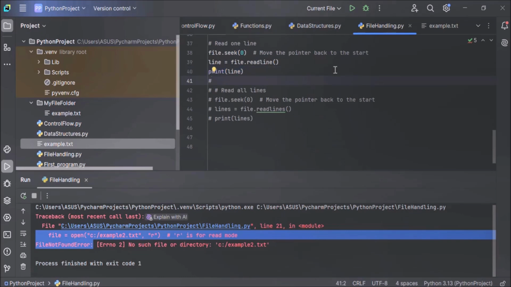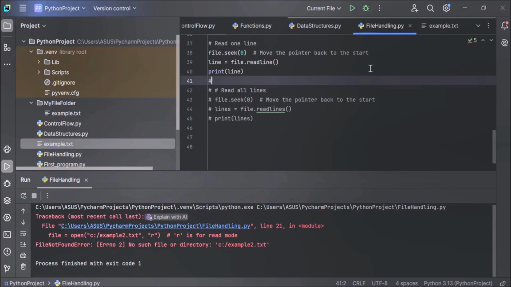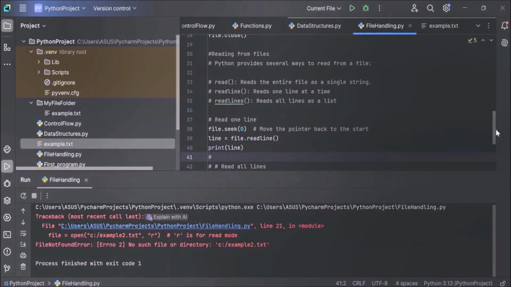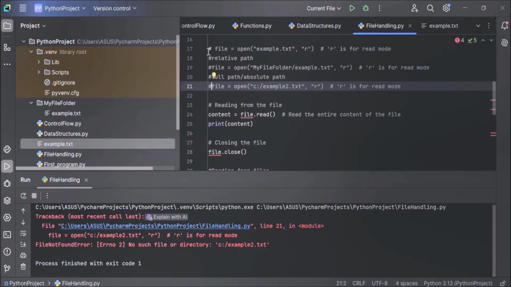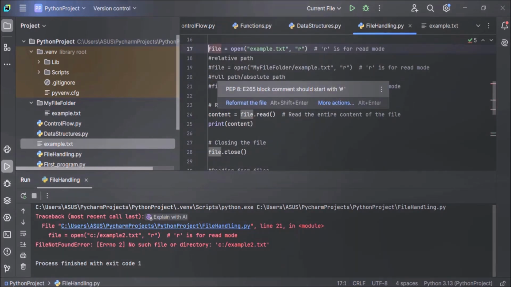Now let's execute the code and see the output. Here, file not found, example2.txt. Okay, let me correct the file name. Let's use the file which is present in our working directory, that is example.txt, the first one. So let's comment out this code, and uncomment this one.